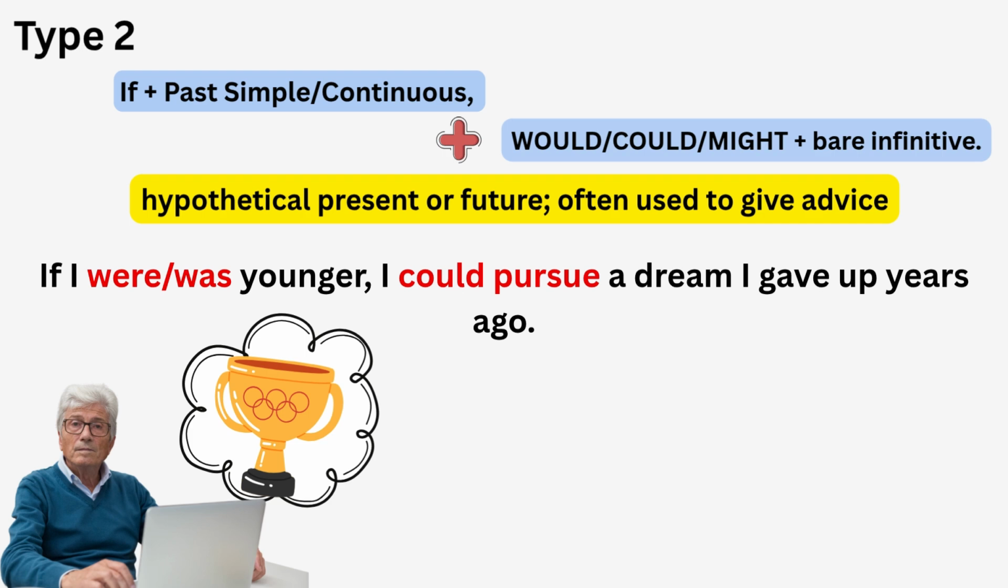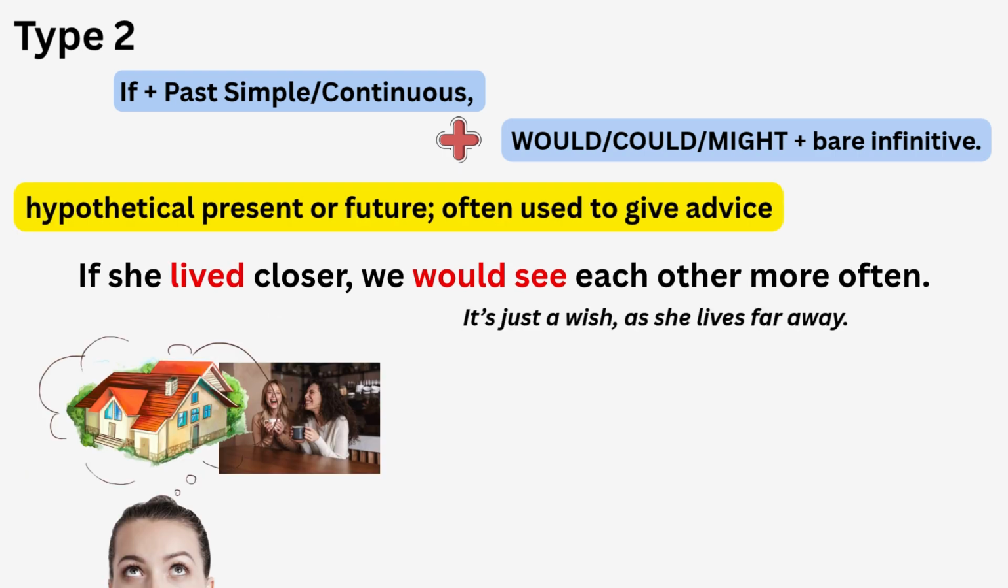So let's look at one more example. If she lived closer, we would see each other more often. But unfortunately, we don't live close, right? And we see each other quite rarely. And here you can see also past simple and would plus bare infinitive.